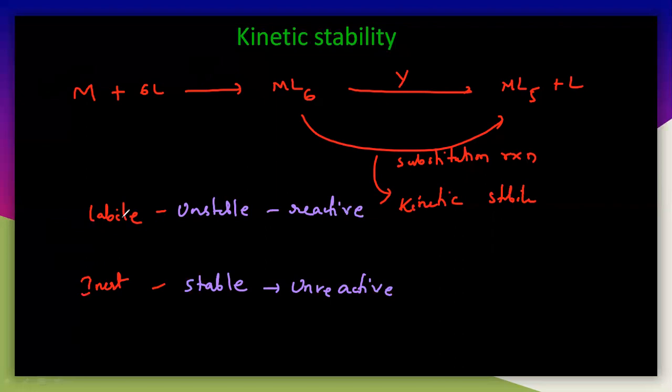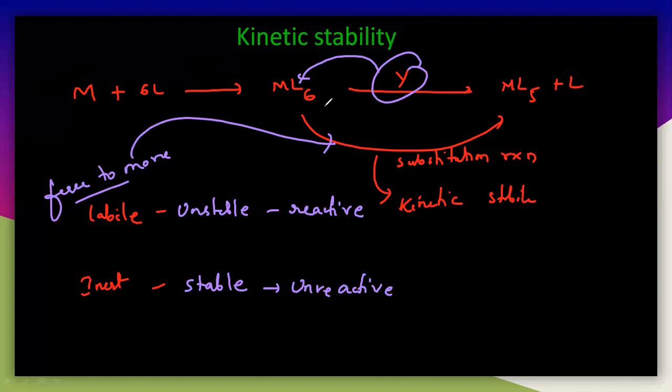Labile is nothing but free to move. Labile indicates that the reactant molecule can easily move, so it can easily undergo the substitution reaction. A labile complex means that this Y can easily substitute this ligand, and you will get the product like this.